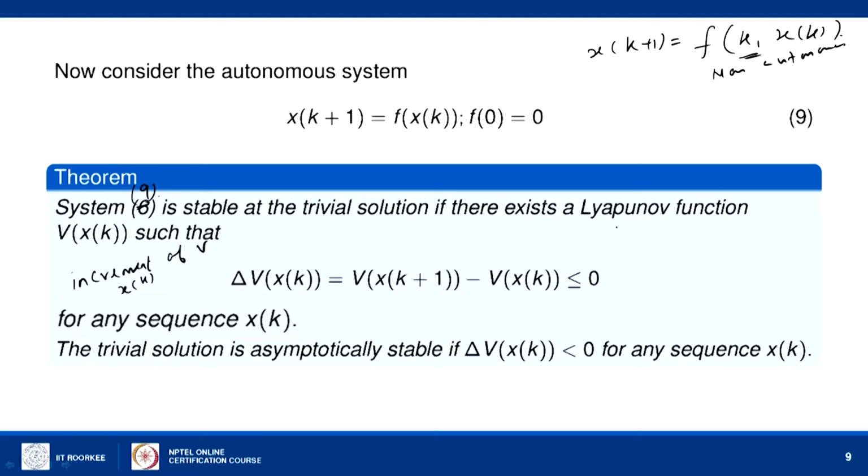In other words, v is a decreasing function with respect to the variable k here.